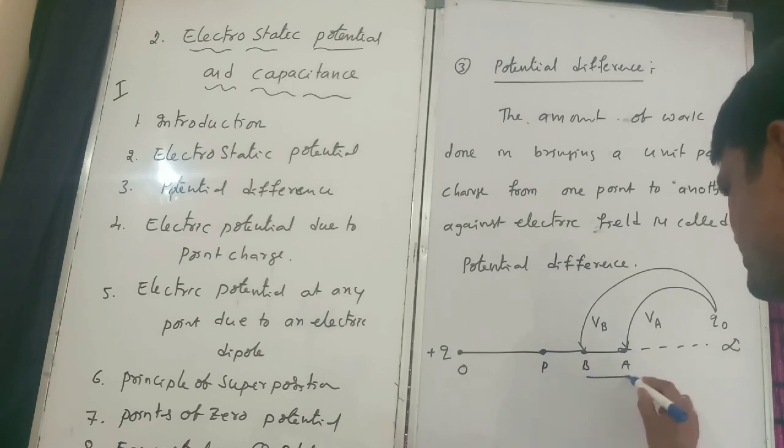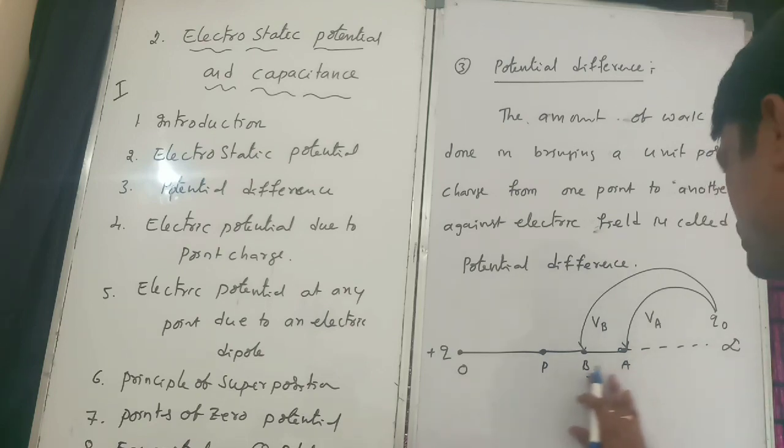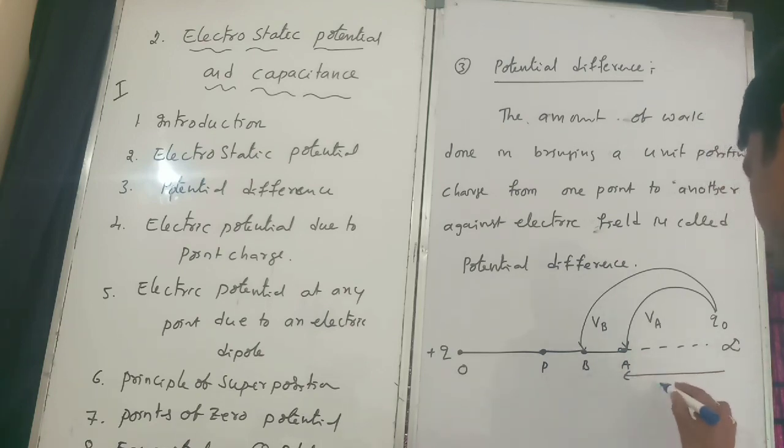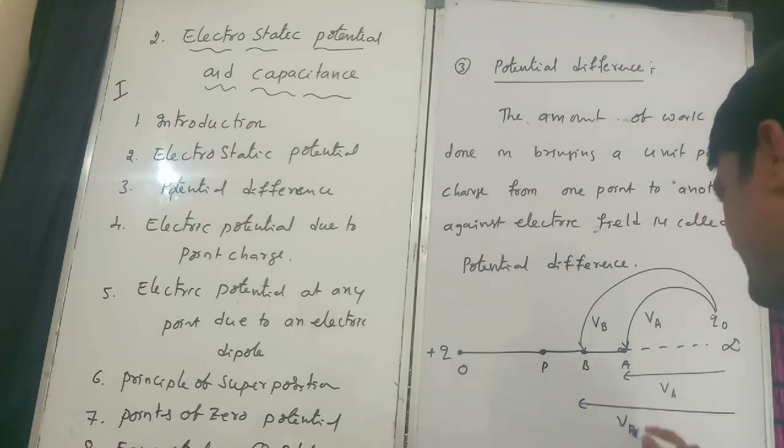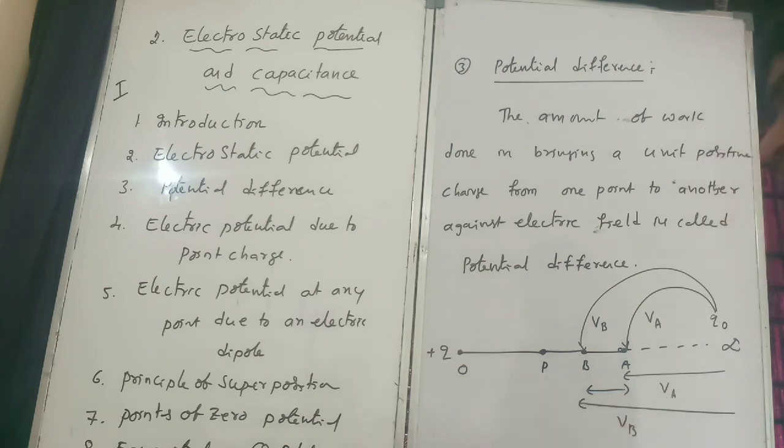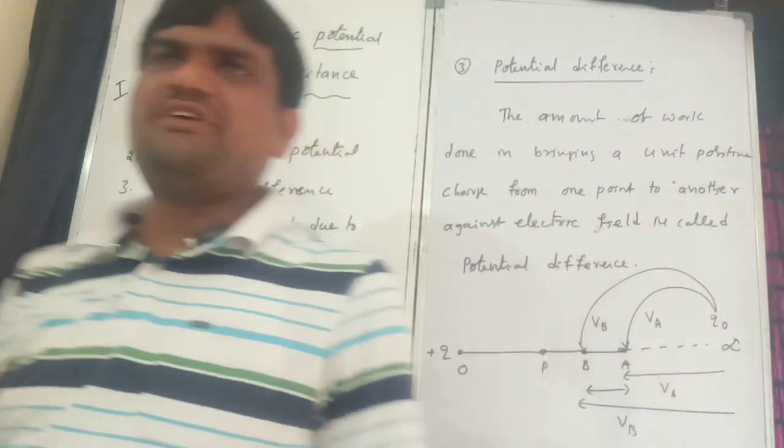From here to here is VA, and from here to here is VB. Which is maximum and which is minimum?